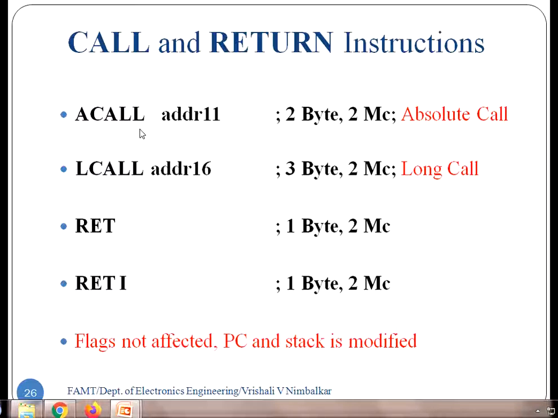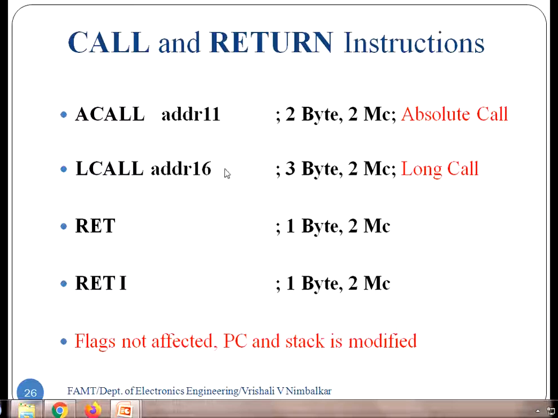Hence the format of the instruction is ACALL and the 11-bit address of the subroutine, because there is a range restriction: the subroutine should be within 2 KB memory space. It takes 2 machine cycles. Since it's a program branching instruction, all these four take 2 machine cycles to execute. ACALL is a 2-byte instruction.